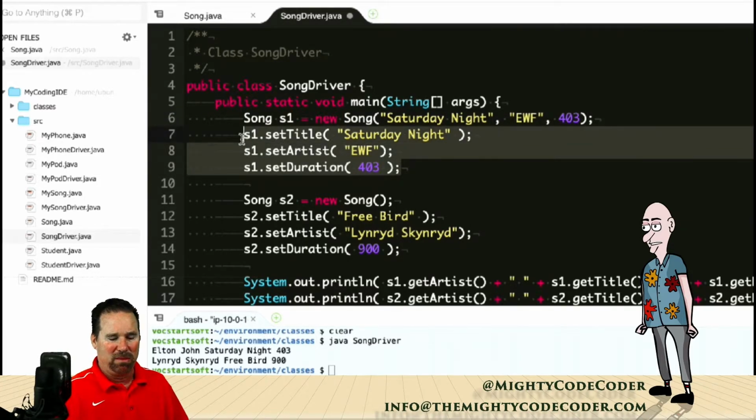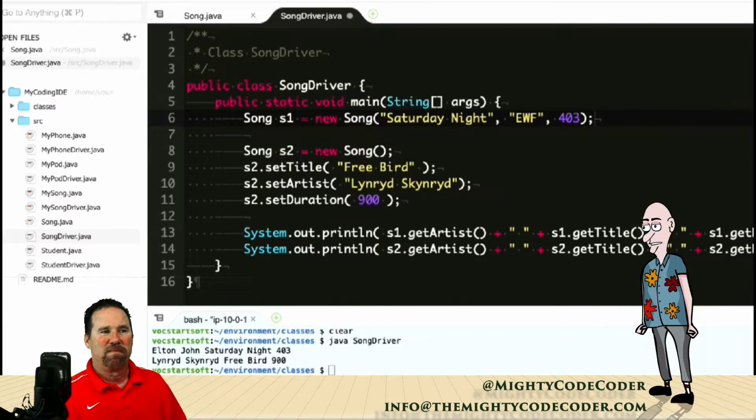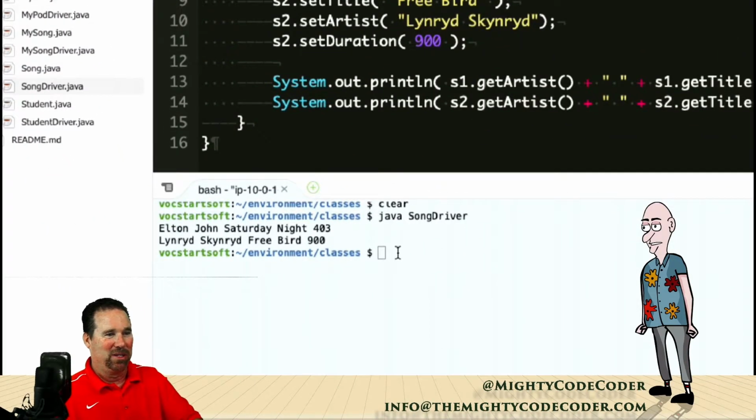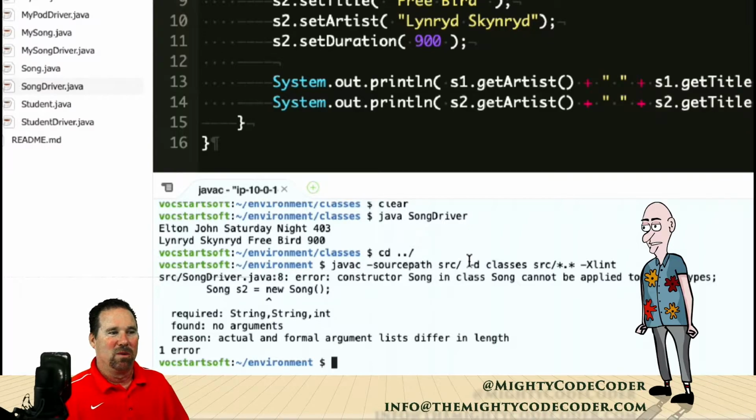So the constructor saves you some time. Okay, doing it that way. All right, now let's go ahead and run it and see what happens. Does anyone know what's going to happen? Okay, I do. Let's go back to our classes here, and let's Java C them. There it is. Oh, got an error. What's the error?